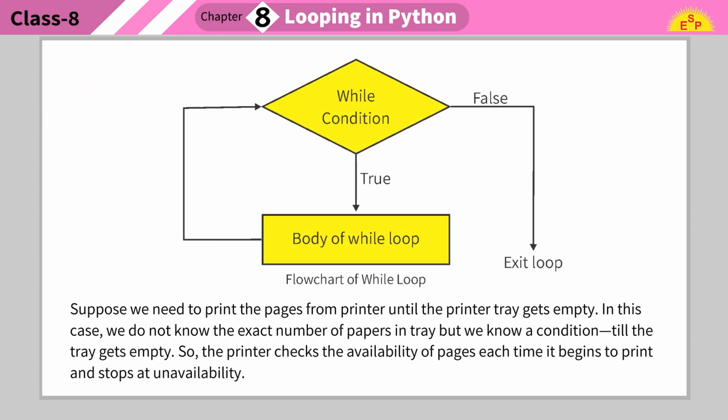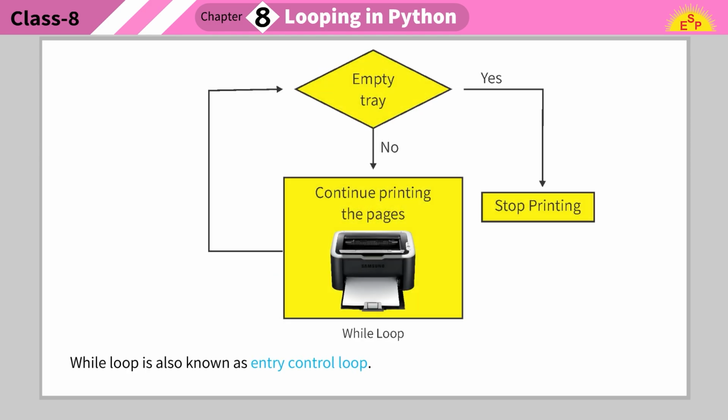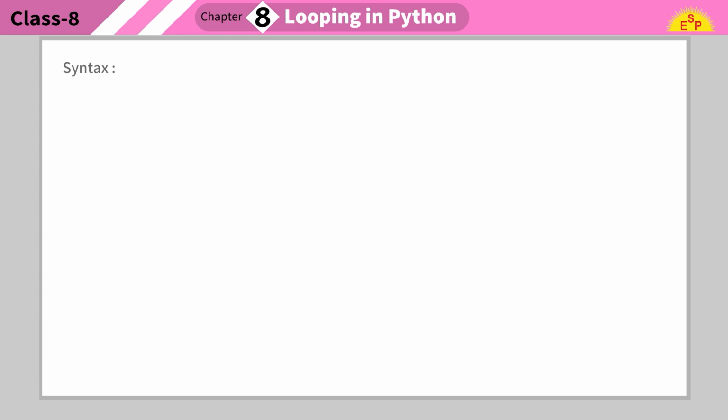Suppose we need to print the pages from a printer until the printer tray gets empty. In this case, we do not know the exact number of papers in the tray, but we know a condition: till the tray gets empty. So the printer checks the availability of pages each time it begins to print and stops at unavailability. While loop is also known as an entry control loop.